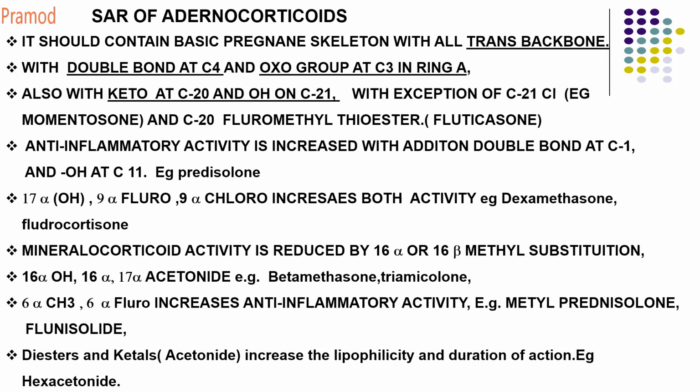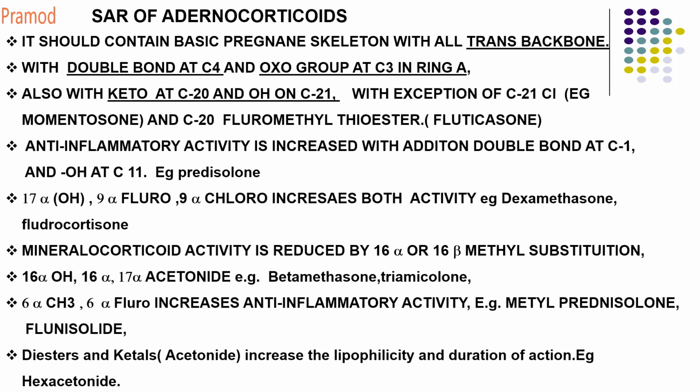17 alpha hydroxy. So if there is a hydroxy at the 17th position, and a 9 fluoro or 9 alpha chloro, it increases both the anti-inflammatory activity as well as the mineralocorticoid activity. Example, dexamethasone and fludrocortisone. So the presence of 17 alpha OH and 9 fluoro or 9 chloro increases both your mineralocorticoid as well as anti-inflammatory corticosteroid activity.